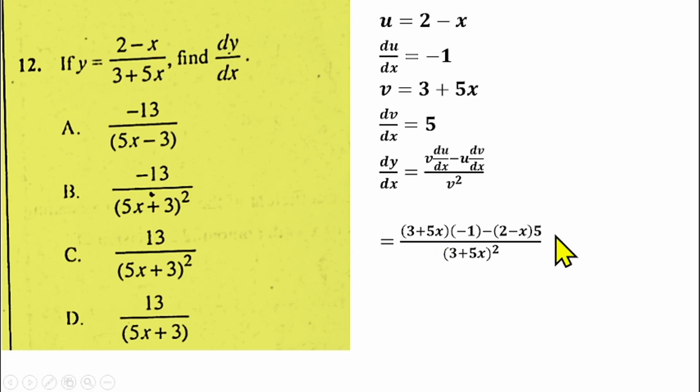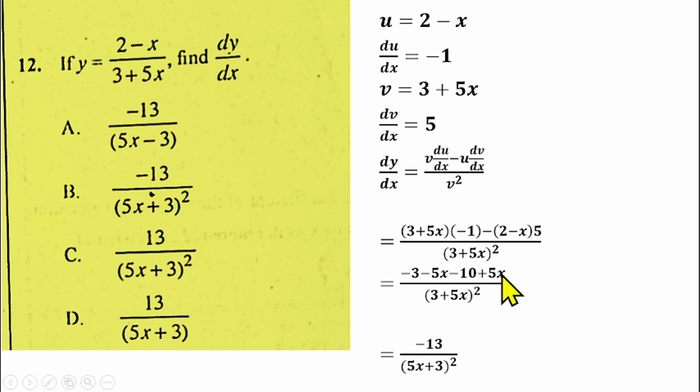Then if you simplify the numerator, minus 1 will open the bracket here, and 5 will open this bracket. So that will give us a minus 3 minus 5x. Then we also have a minus 10, then a plus 5x. So we have used 5 and the minus to expand this bracket. Minus 3 minus 10, if you collect like terms, gives us minus 13. Then minus 5x plus 5x gives us 0. So you have minus 13 over (3 plus 5x) squared, or (5x plus 3) squared.